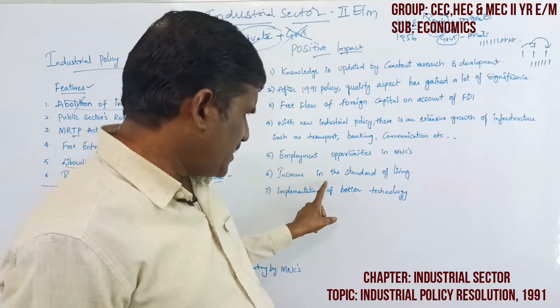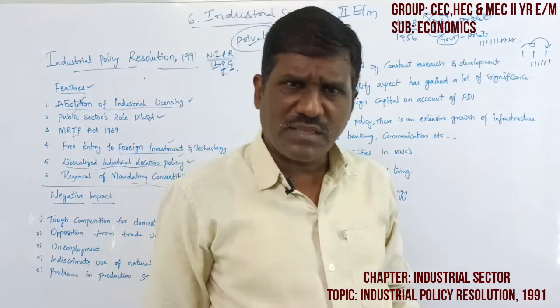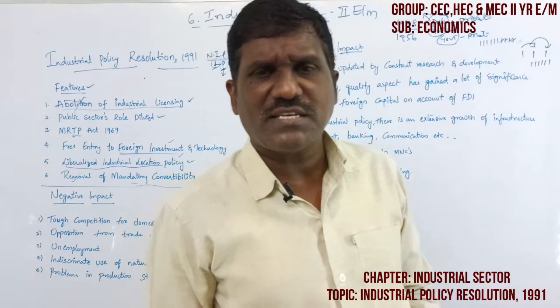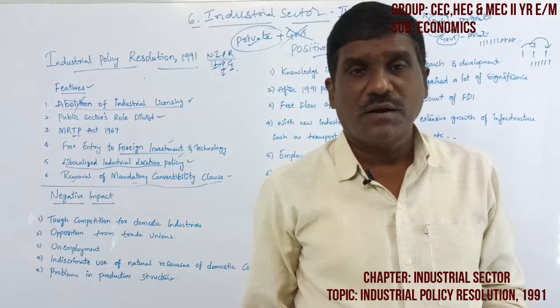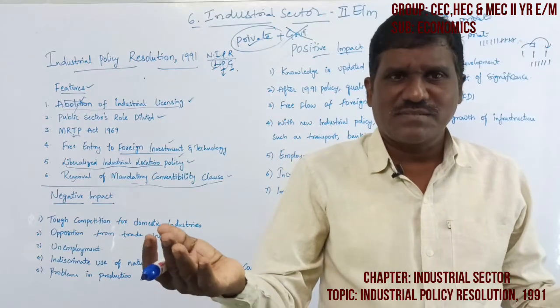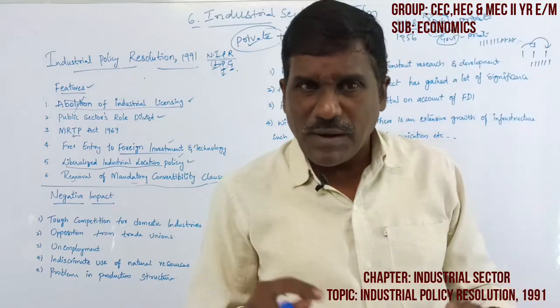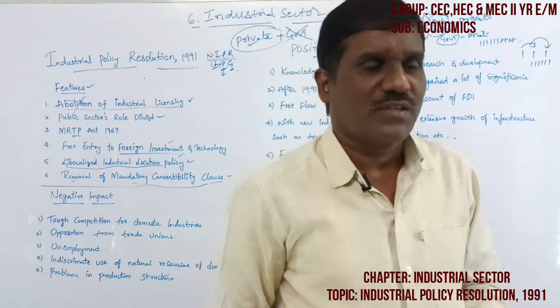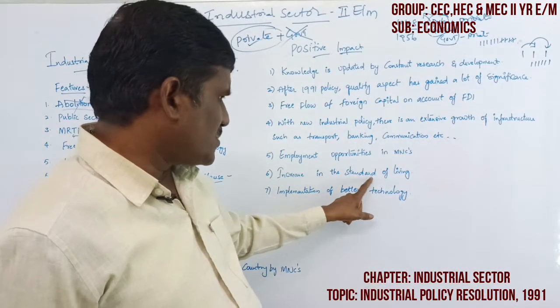Then income and the standard of living. When the 1991 Industrial Policy Resolution was implemented, automatically the per capita income increased. Industrial growth increased, the number of industries increased, and employment opportunities also increased.